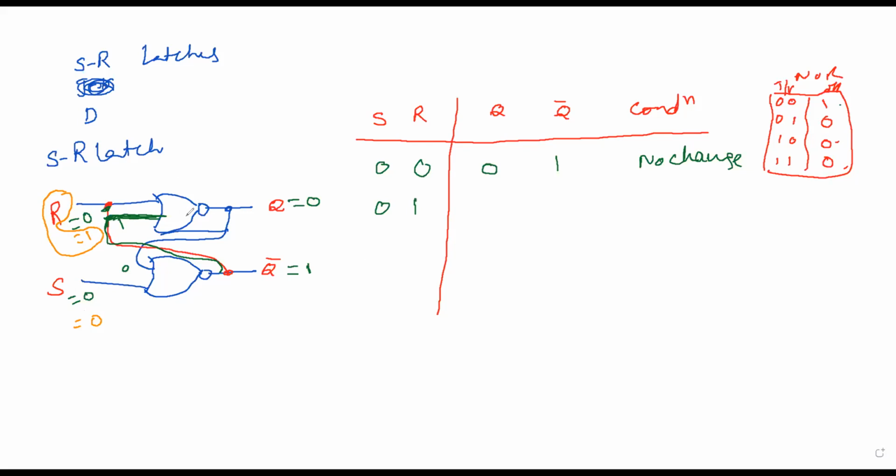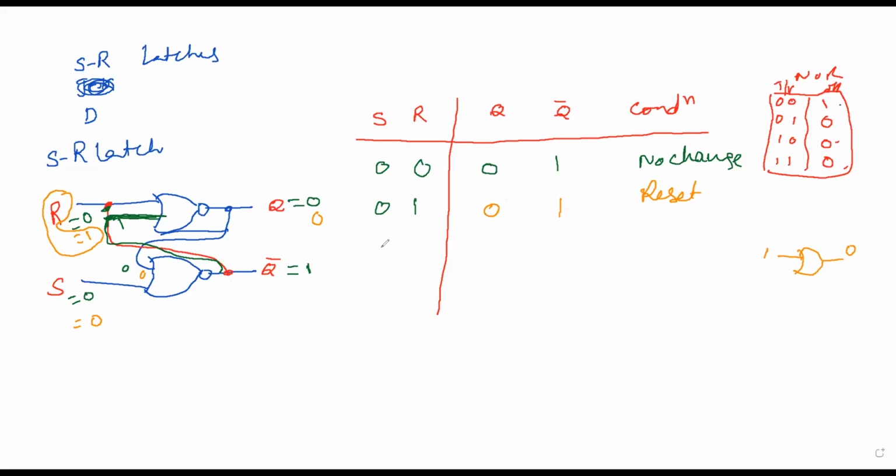So if one input of the NOR gate is 1, you can directly say the output is 0. So Q is equal to 0. That 0 is coming here. Already S is equal to 0 we have considered, and R is equal to 0, and the output is going to be 1. So 0 1. I call this reset.